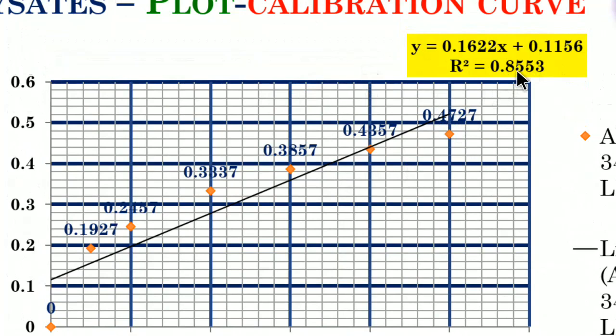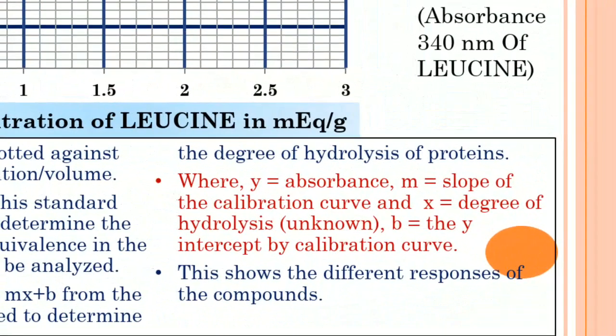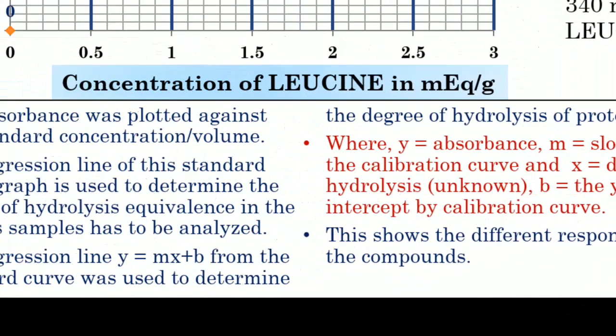When you consider here, y will be the absorbance, m will be the slope of the calibration curve, that is the correlation curve, and x is equal to the degree of hydrolysis which has to be calculated, and b the y-intercept created by the calibration curve. I call it the calibration curve, I also call it the correlation curve.